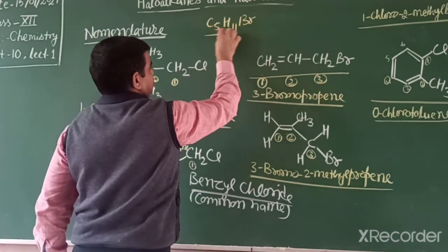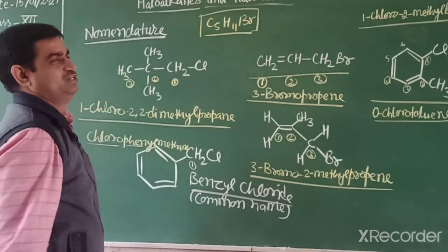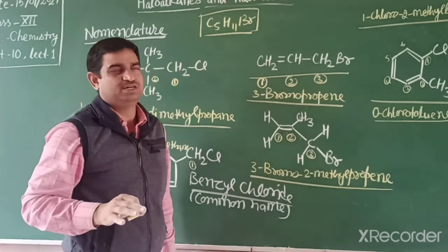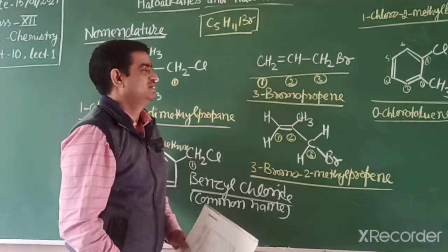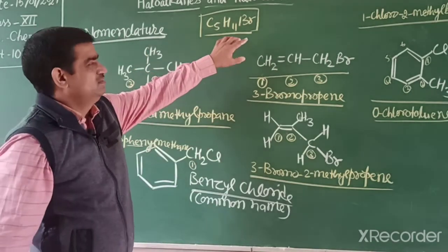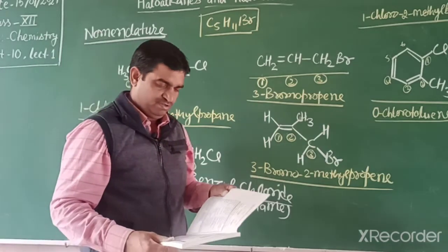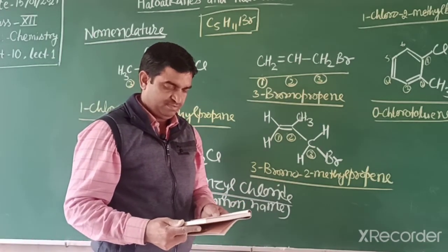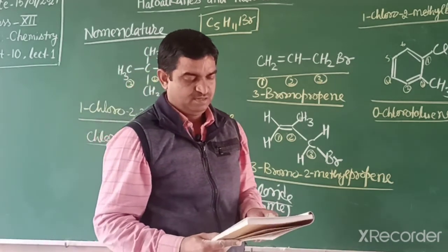C5H11Br: write all its possible isomers and their IUPAC names. Try to write all possible isomers, meaning the straight chain and the branched chains, and then write their IUPAC names. This one is for your homework. And last year a question came in this.